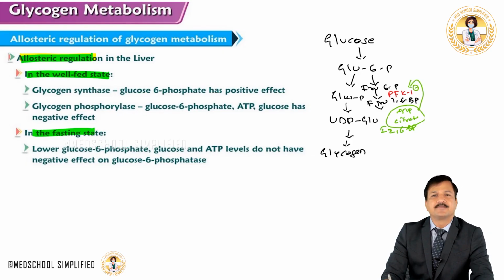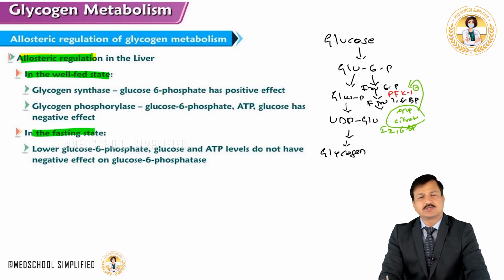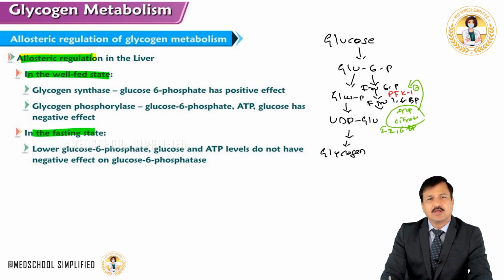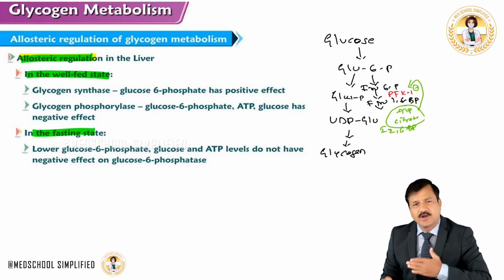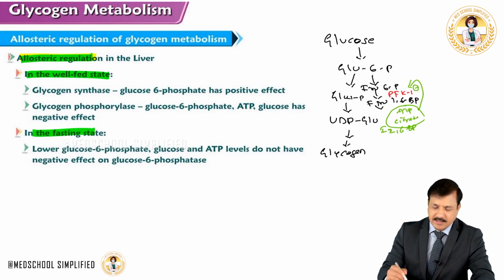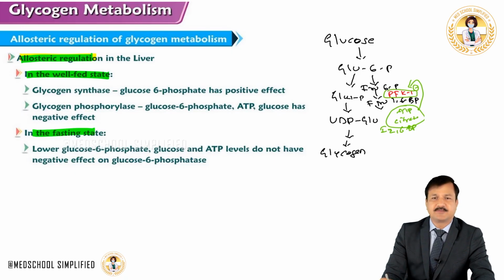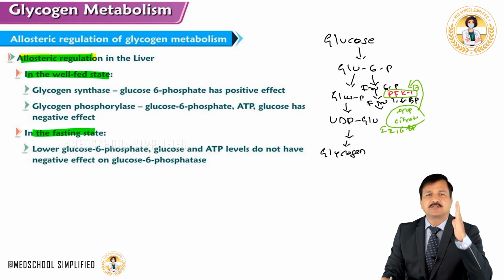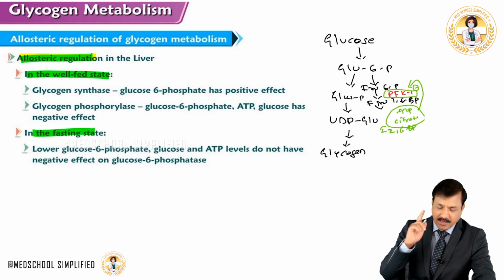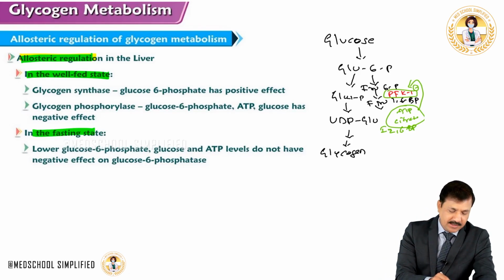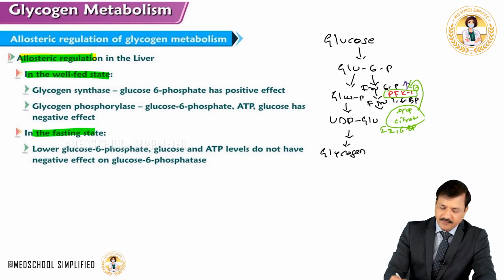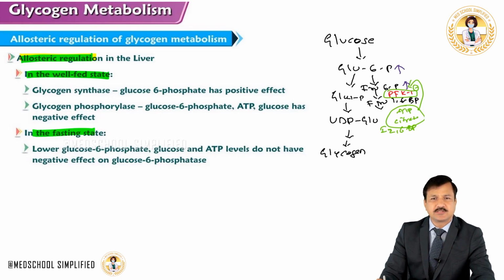And also when excess glucose is entering into the liver, converting into glucose 6-phosphate by the glucokinase enzyme, or hexokinase in other tissues, more and more glucose 6-phosphate is flooding into glycolysis, so that might saturate the PFK1 enzyme itself. PFK1 enzyme can reach its Vmax, maximum velocity. At that time what will happen? There will be a buildup of fructose 6-phosphate, which will be converted back into glucose 6-phosphate because it's a reversible reaction.